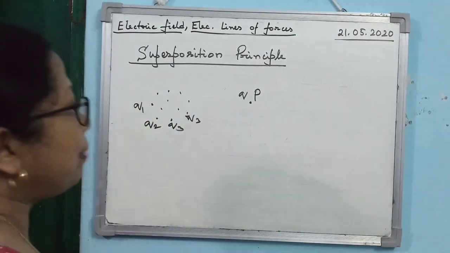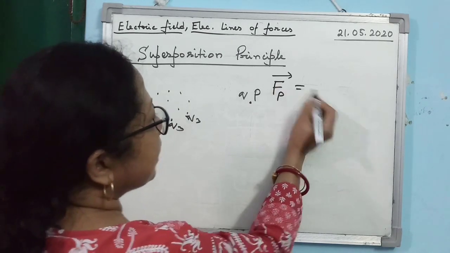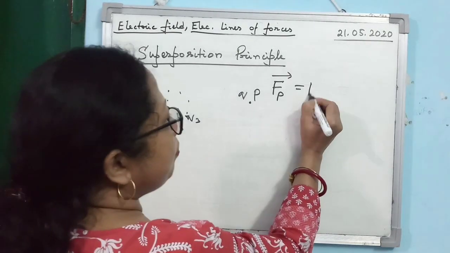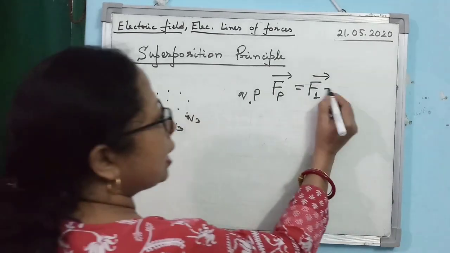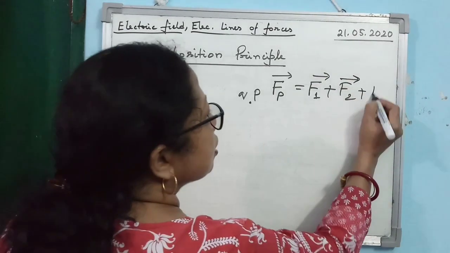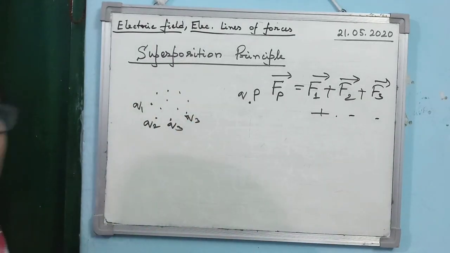Is that clear? You can write it this way. What is the force experienced by a charge Q kept at the point P? It will be force due to charge Q1, plus force due to charge Q2, then force due to charge Q3, and so on. Is that clear?